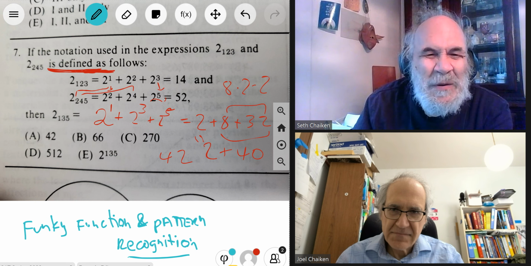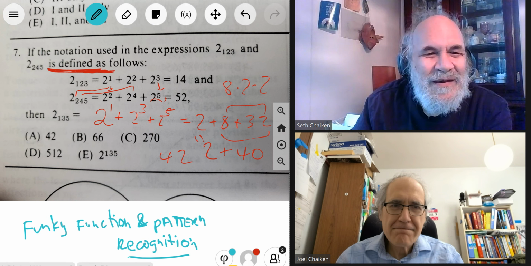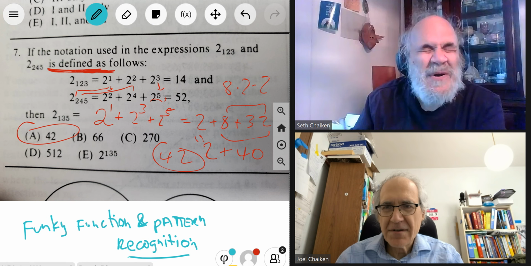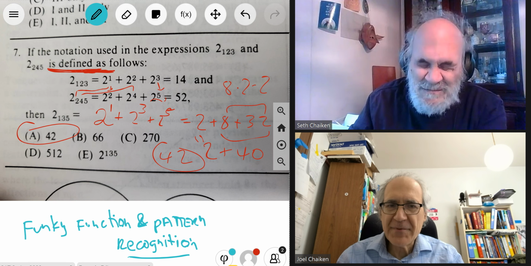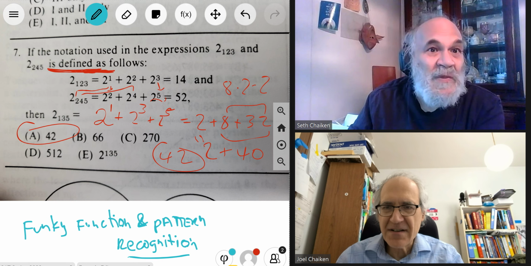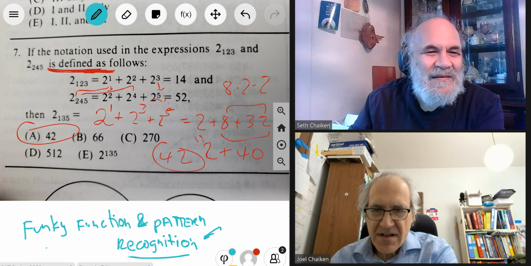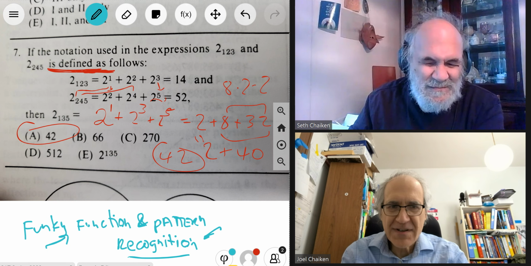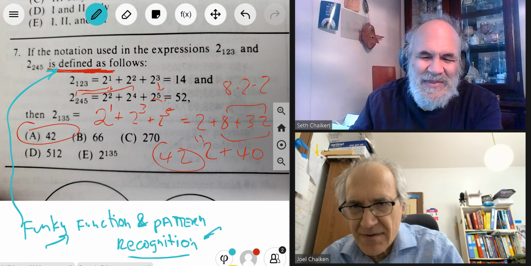Nothing went wrong. Looks like it's choice A, 42. So at first, this question looked crazy, but when you just look at it, you realize it really uses pattern recognition, and this concept of a funky function. Funky function means you just do whatever they tell you to do. Everything is defined. The operative word is defined, and you just do it.